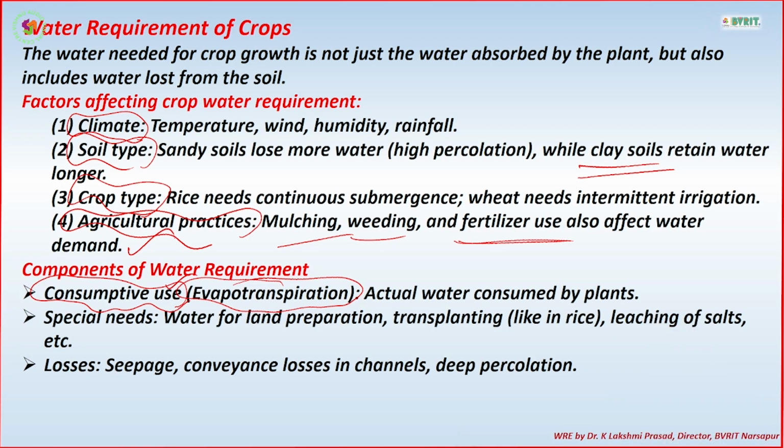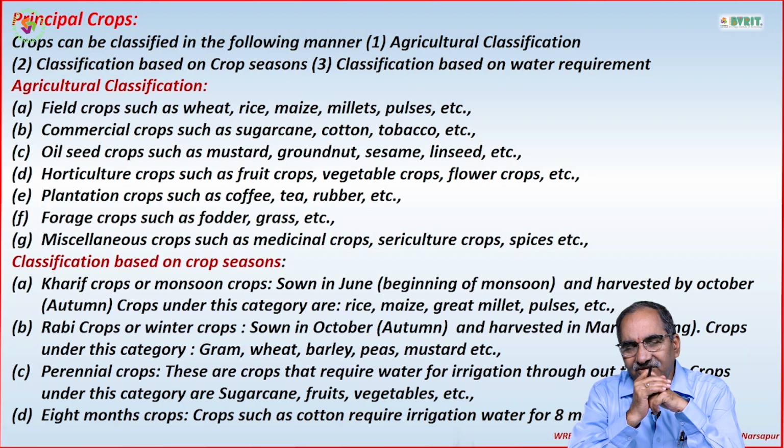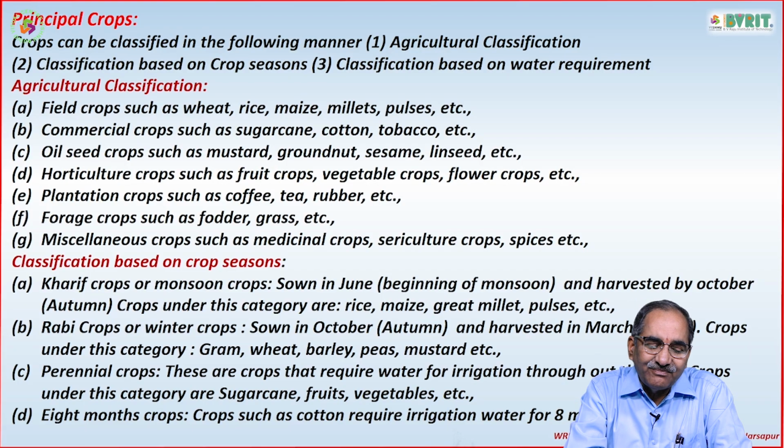And there are special needs for the crops. Land preparation, for example, may require some quantity of water. Similarly, for crops like rice or some vegetables, transplantation is also required, because the plants are kept much earlier, so for that you require some more water. Apart from that, the seepage losses, the conveyance losses and the deep percolation are all together part of the water requirements for the crops.